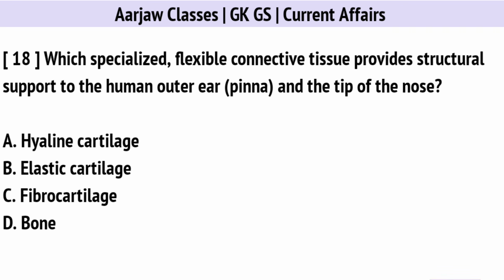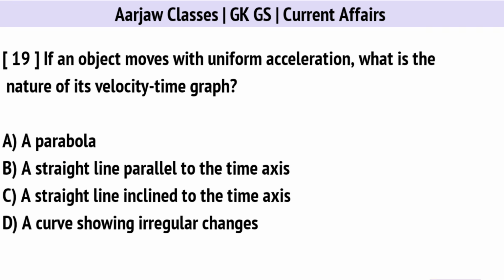Which specialized, flexible connective tissue provides structural support to the human outer ear and the tip of the nose? Right option is B. Elastic cartilage. If an object moves with uniform acceleration, what is the nature of its velocity time graph? Right option is C. A straight line inclined to the time axis.